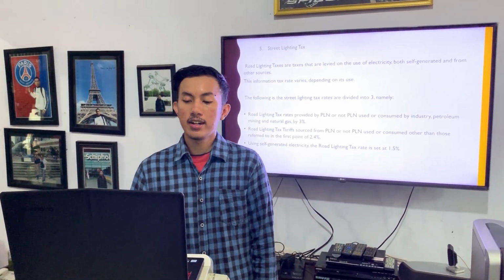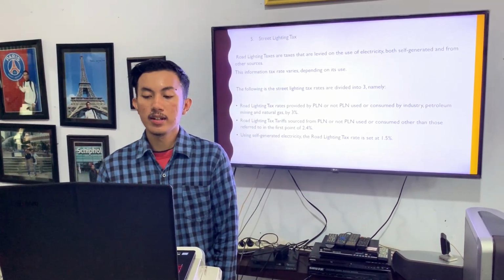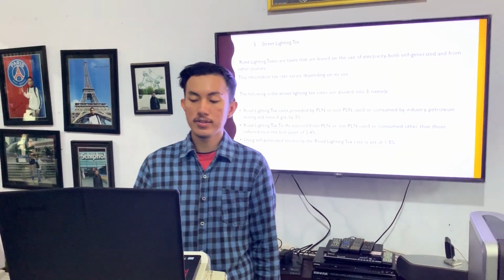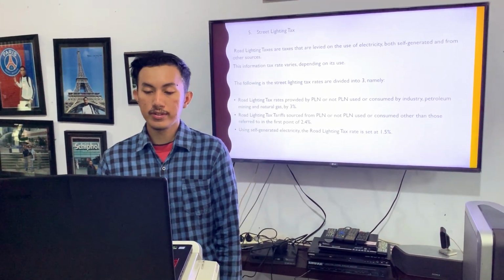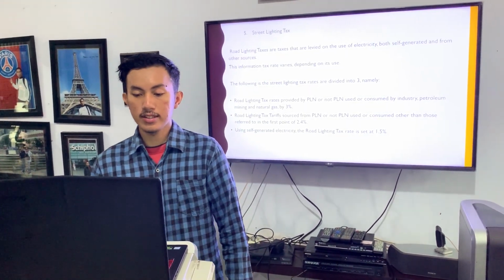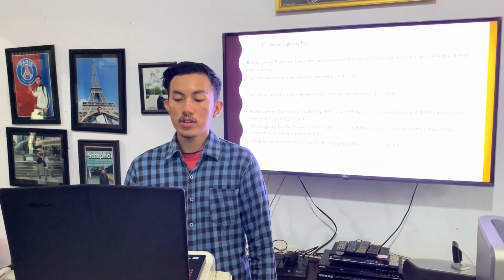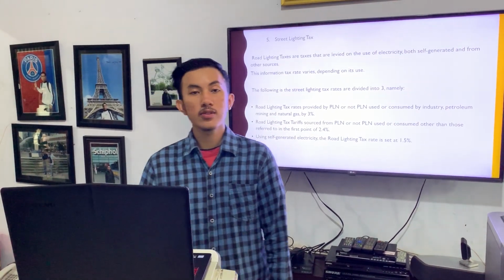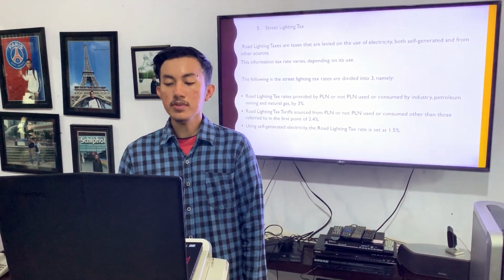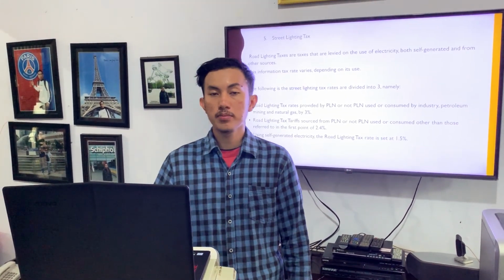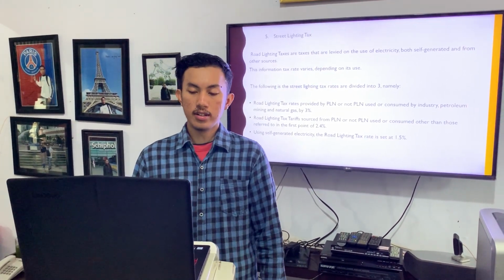Road lighting tax is a tax that is levied on the use of electricity, both self-generated or from other sources. The tax rate varies depending on the use. Following is the street lighting tax rate, divided into 3. Number 1 is road lighting tax rate provided by PLN or not by PLN, consumed by the industry, petroleum, mining, and natural gas, by 3%.